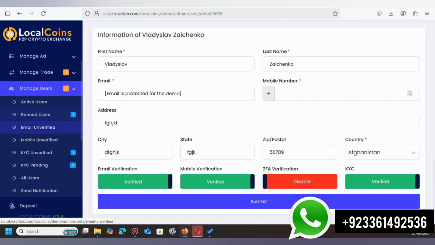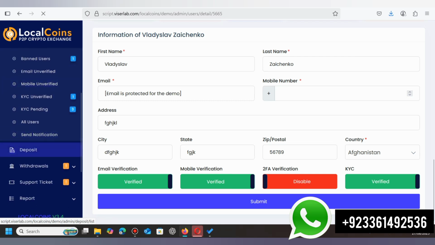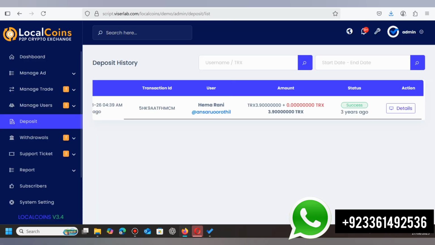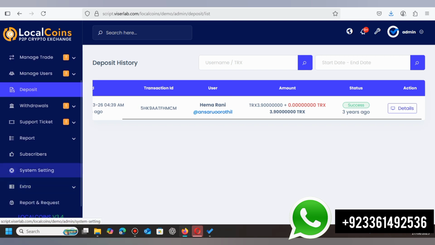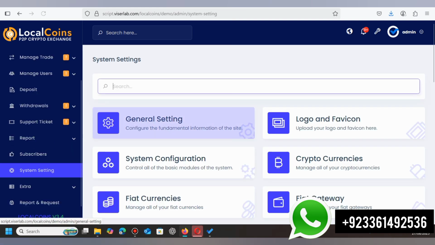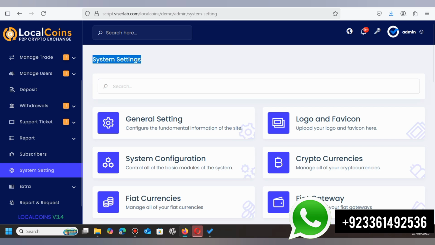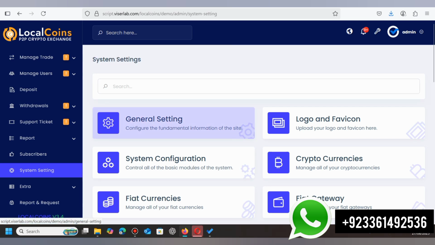And viewers, here is the deposit section. From this section you can see the details of the deposits. And here are the system settings of the website. So this is the most important section. From this section you will completely modify the website. So the first section is the general settings.